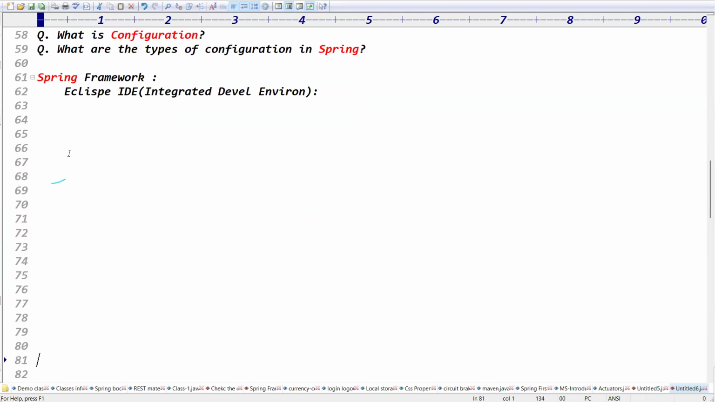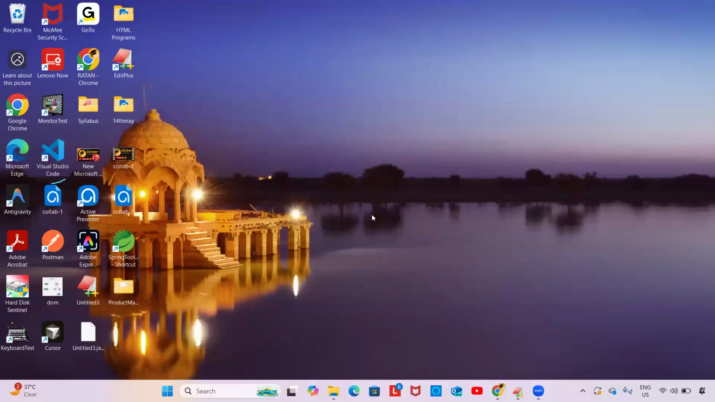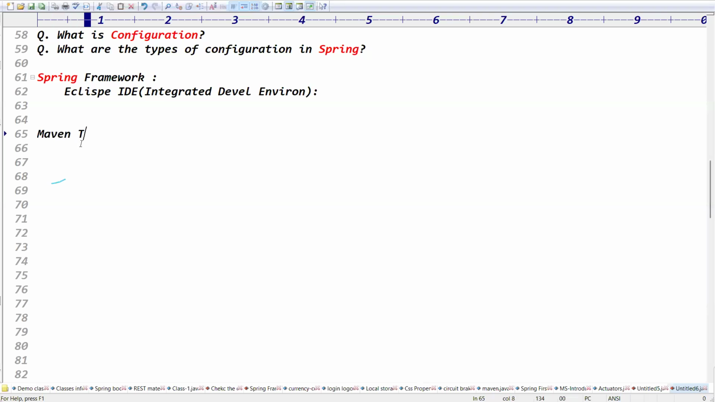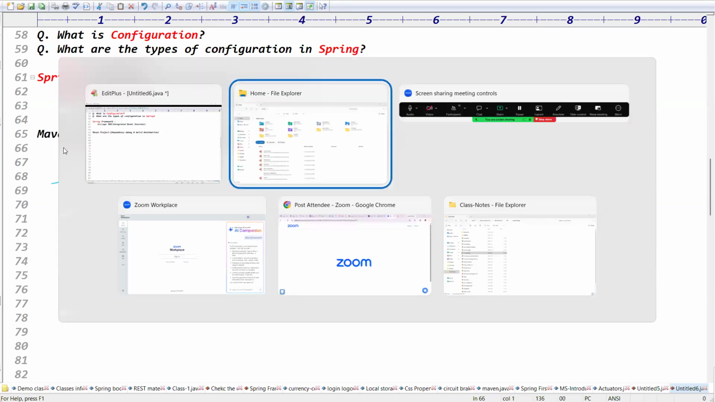Guys, let me create the Spring first application. Let me go to the Eclipse IDE and open it. I'm going for the Maven project and selecting the type as Maven project. What is Maven? I'll tell you in later classes. Maven is a dependency management tool and a build automation tool. It will build the project automatically, right?